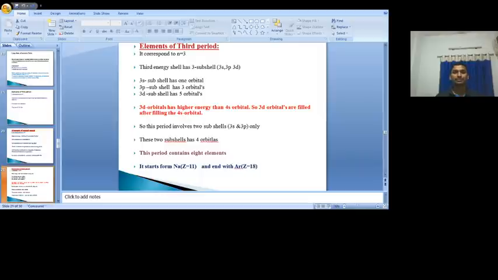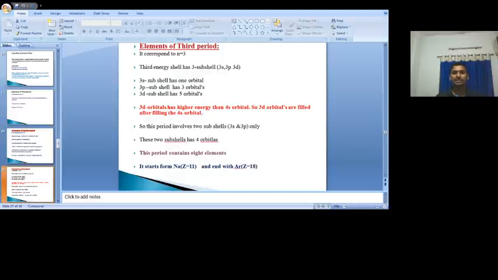So here in the third period, it corresponds to n is equal to 3. If n is equal to 3, three subshells are possible: 3s, 3p and 3d. But the 3d is not taken into the count, because the 3d orbitals are filled after the 4s is filled, in the fourth period. So that's why the 3d orbital is not taken into the count. Only 2 subshells, 3s and 3p, are counted.